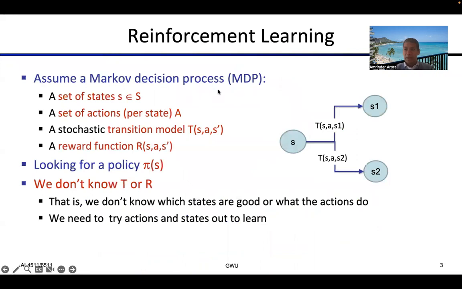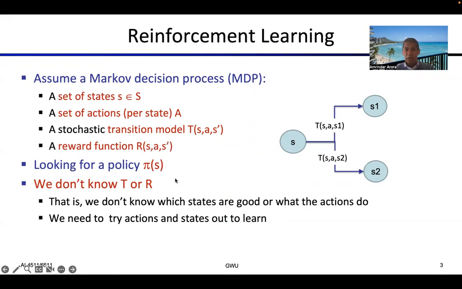Okay. So in the mathematical context of reinforcement learning, we will assume a Markov decision process, which has a certain set of states where the agent can go, a certain set of actions that the agent can take, and we are given a stochastic transition function and a reward function. So when the agent is in a certain state S, takes an action A, it ends up in a state S prime and receives a certain reward.